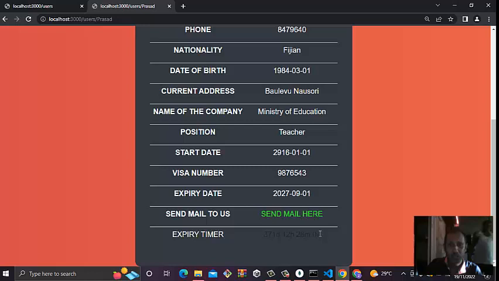The expiry timer is also running. That is also part and parcel of our assignment, which I think was mentioned, that we should put the expiry timer in our assignment. And it's working, it's running. It says 370 days, 12 hours, 27 minutes, and now seconds. It's moving. So this part is done.